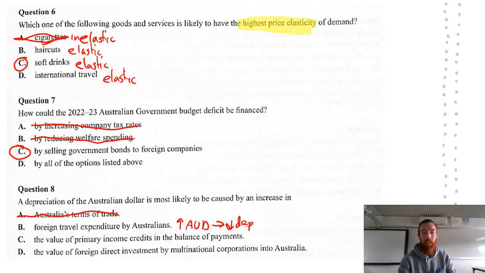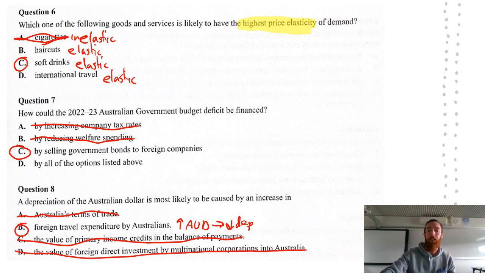The value of primary income credits in the balance of payments. If there's an increase in primary income credits, that's going to create more demand for the Australian dollar. Therefore, we can rule that out. And if we had an increase in the value of foreign direct investment, that's going to create more demand for the Australian dollar. So we can get it down to B, foreign travel expenditure, because that's going to create more supply of the Australian dollar on the foreign exchange market and depreciate its value.